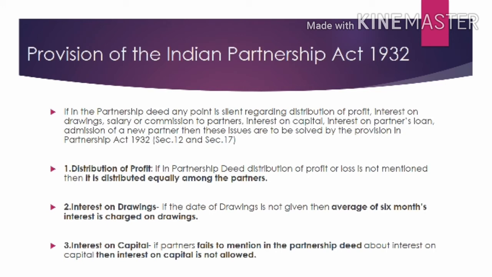Now the second point is interest on drawings. If the date of drawing is not given, then interest for an average period of 6 months is to be charged on drawings. Accordingly we have to make the provision. The next is interest on capital. As per the Indian Partnership Act 1932, interest on capital is not allowed. But if the partners mention interest on capital in the partnership deed, then accordingly they can take interest on the capital which they have invested in the business.